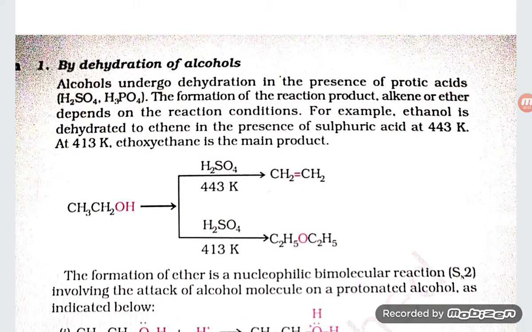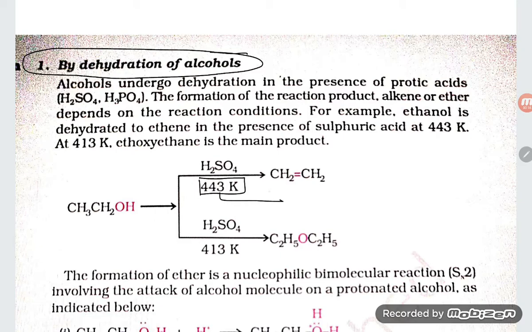Hello students, let's try to understand the preparation of ether by dehydration of alcohols. Already we studied the preparation of alkenes by dehydration of alcohol, students. That was at the higher temperature. If the temperature is high, then at high temperature the elimination reaction takes place, that you keep in mind. Elimination means loss of water, loss of H2O.